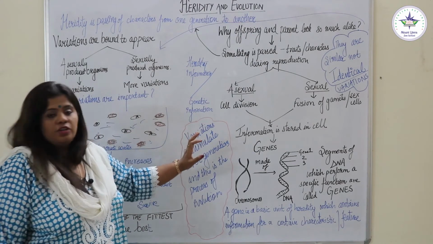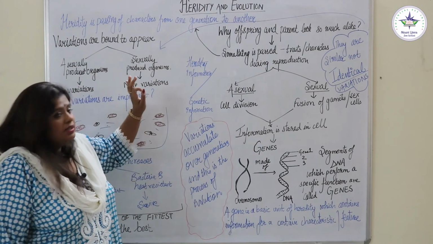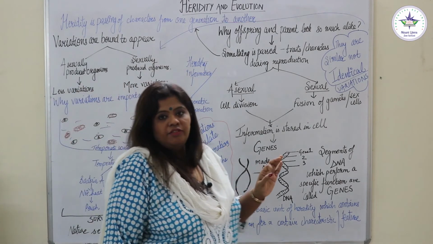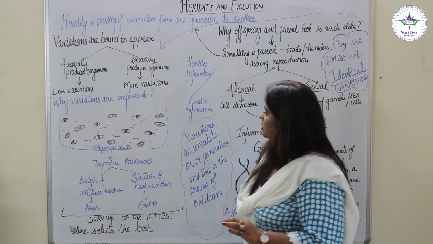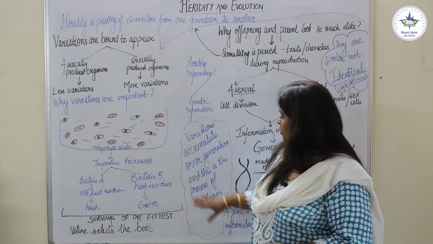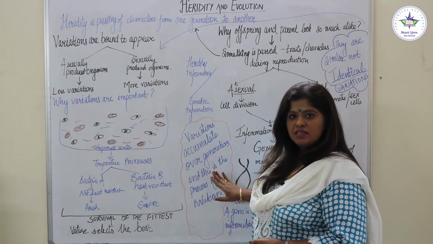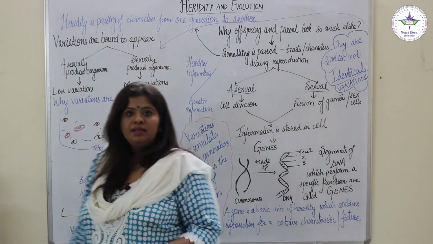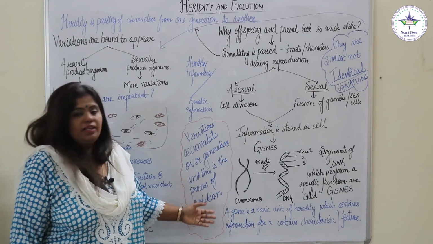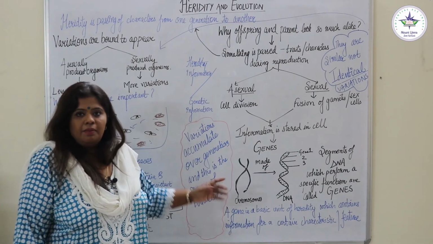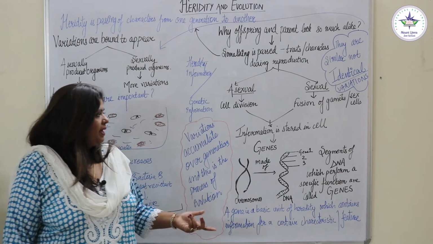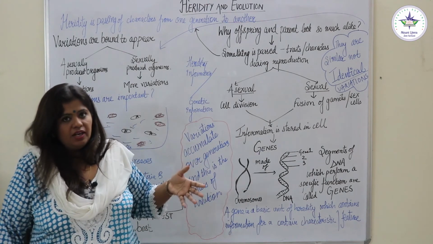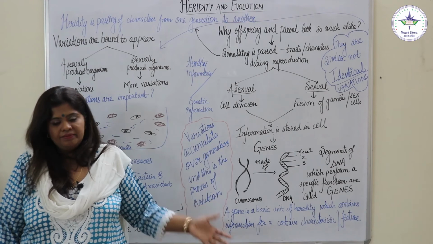I hope in this video you are able to understand the name of the chapter, what heredity is and what variations are. Variations accumulate over generations, and this leads to the process of evolution. If variations had not been there, evolution would have never occurred. So in the coming videos, we will be studying how it leads to evolution. First, we will understand the concept of heredity. Thank you.